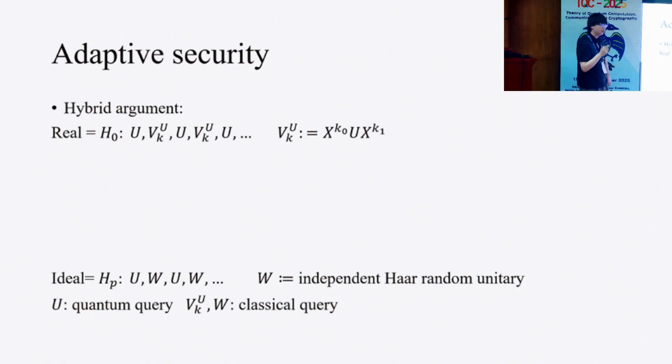Here we consider classically secure PRFSGs, namely the adversary can query the generation oracle classically. But the adversary can query the common Haar random unitary quantumly. Namely, the adversary can query any state to the common Haar random unitary. Therefore, each query to U could be a quantum query, but we restrict each query to V_{K,U} and W to be classical.